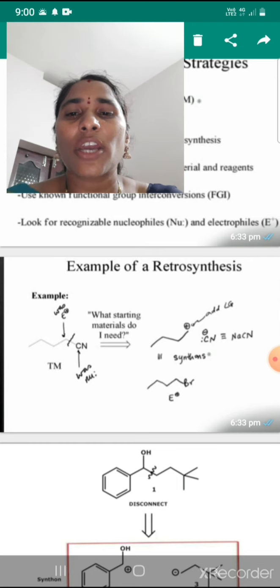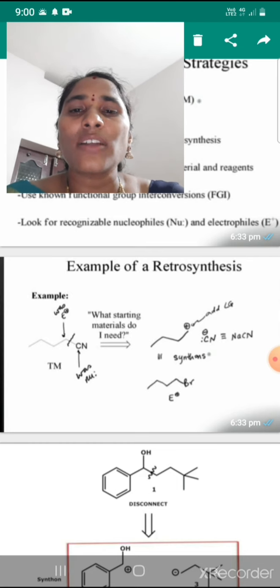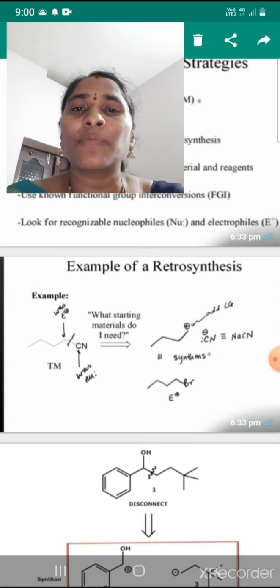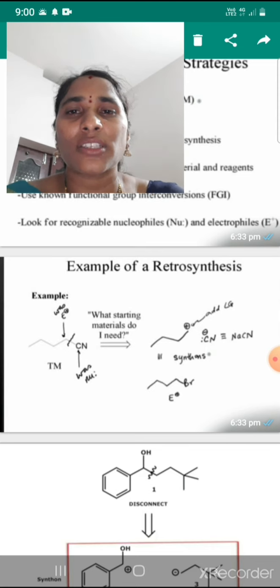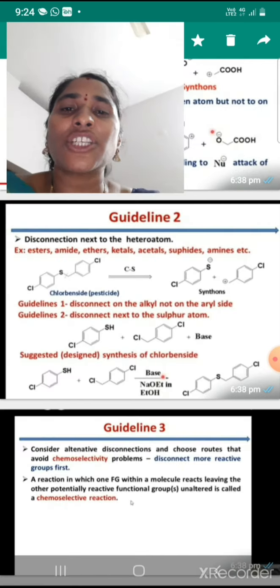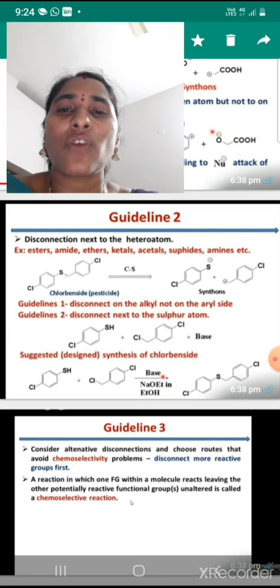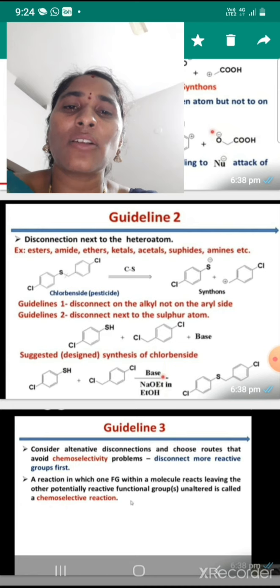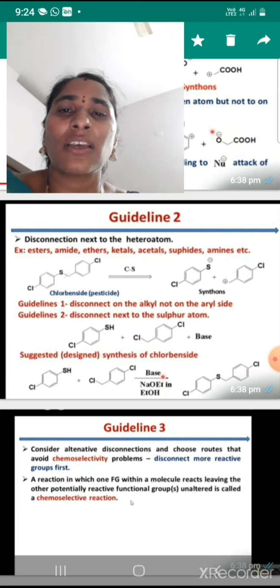So this is the target molecule. What starting materials do I need? By using the double line arrow, we finally get synthons. Synthons are idealized forms. Next is disconnection next to the heteroatom. For example, we can take esters, amides, ethers, ketals and acetals, sulfides, amines, etc.